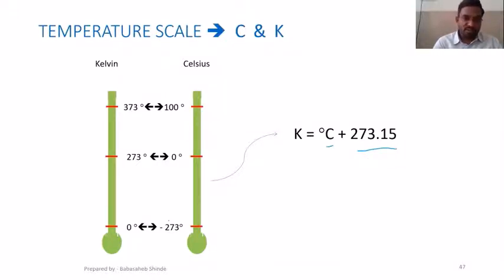So absolute zero is minus 273 degrees Celsius. If you are saying absolute zero temperature, or zero Kelvin, that is not 0 degree Celsius but minus 273 degrees Celsius. 0 degree Celsius is nothing but 273 Kelvin. This is our freezing point.